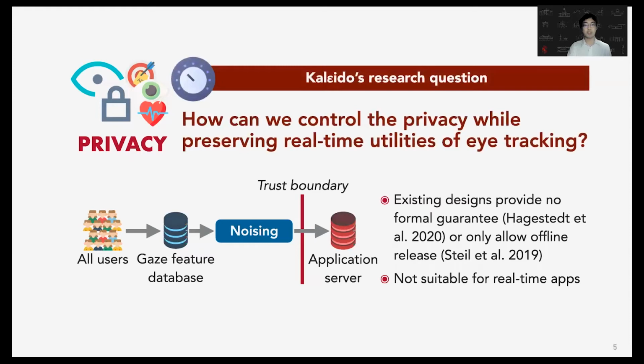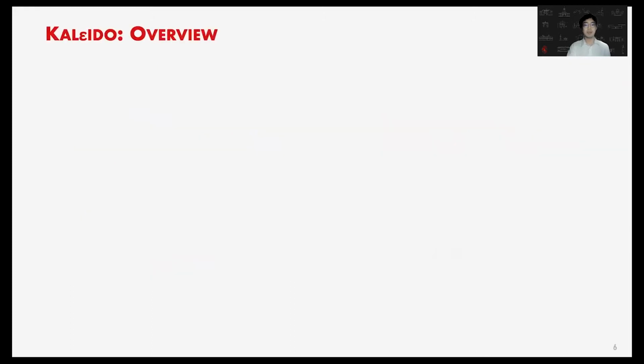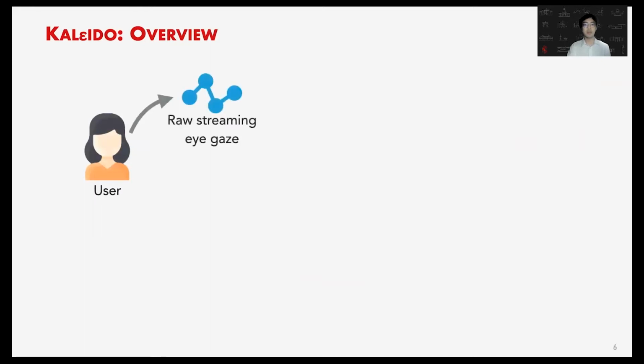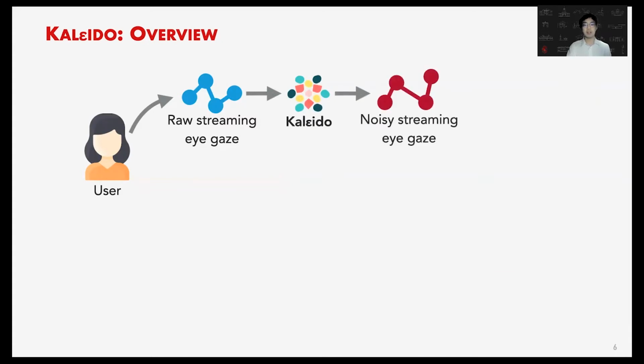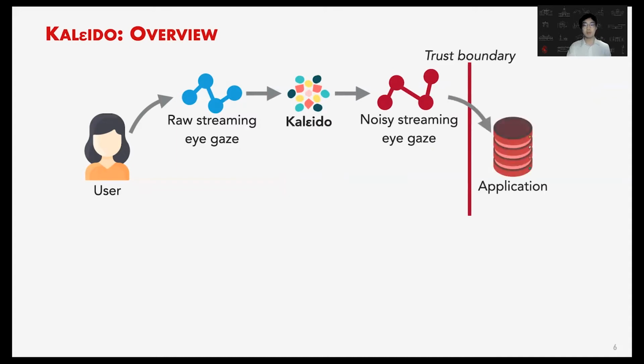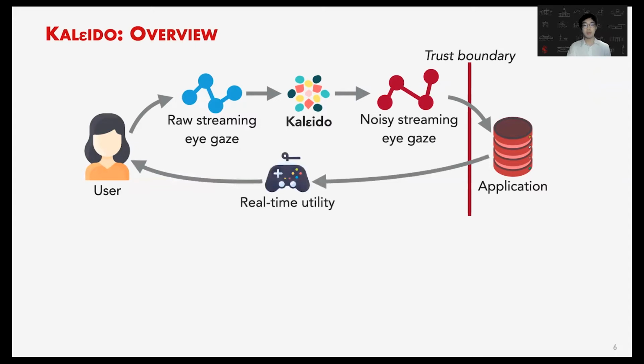Therefore, we formulate our research question for KALEIDO. That is, how can we control the privacy while preserving the real-time utility of eye tracking? Here is an overview of KALEIDO's function. The user is interacting with the system that collects the raw streaming eye gaze. And KALEIDO will add noise in an online manner on the individual gaze in the raw streaming data. And KALEIDO can relay the noisy streaming eye gaze across the trust boundary to the application. So the application can see the data in the same format as before. So this will enable the application to offer the real-time utility to the user in parallel.